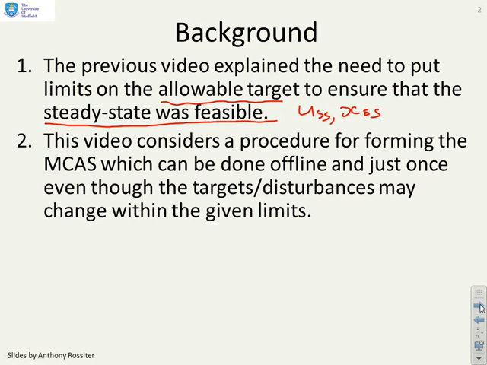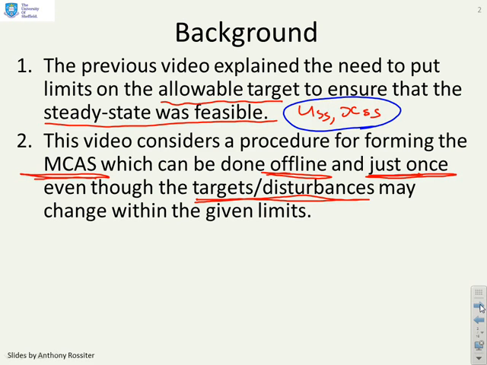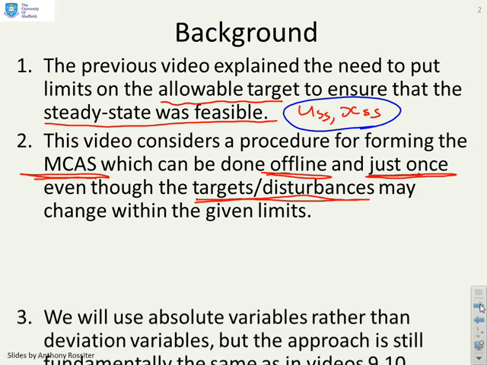What this video is going to do then is consider a procedure for forming the MCAS, so that's the admissible set, which can be done offline, and here's the key thing, only once, even though the targets and disturbances may be changing. So we're going to allow these values USS and XSS to change, but we still want the MCAS to be defined just once. And you remember that when we defined it a few videos ago, the USS and XSS appeared explicitly in the calculations, and thus the admissible set was valid for only the given USS and XSS. So we want to relax that and see how we go about it.